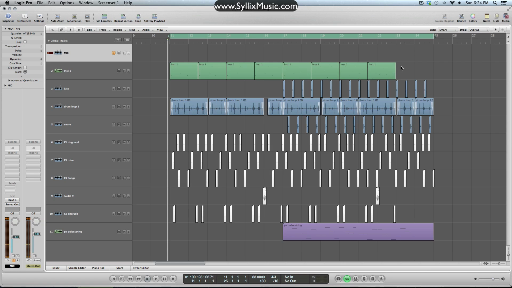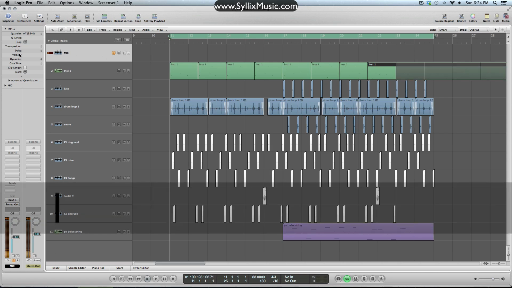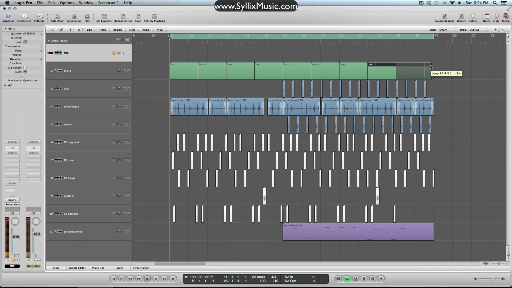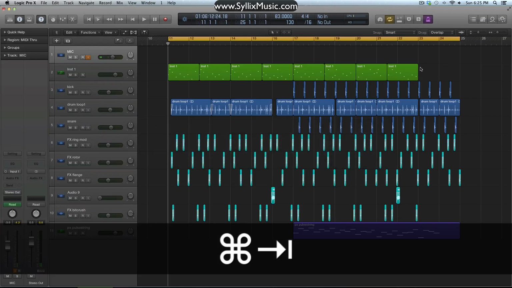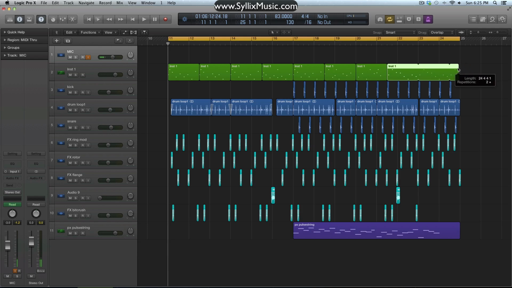So the first one here is, back in Logic 9, if you wanted to loop a region or an audio file, you just put your cursor near the top right side of it and drag across, or you can simply press L, and that will toggle the loop on and off. So we can see that when you loop something, you get this transparent section. It's really easy to see, and you know where your loop starts and stops. And in Logic X, they removed that transparency, so it's a little bit harder to see where your loop starts and stops. I don't know, it's the first thing that I noticed.